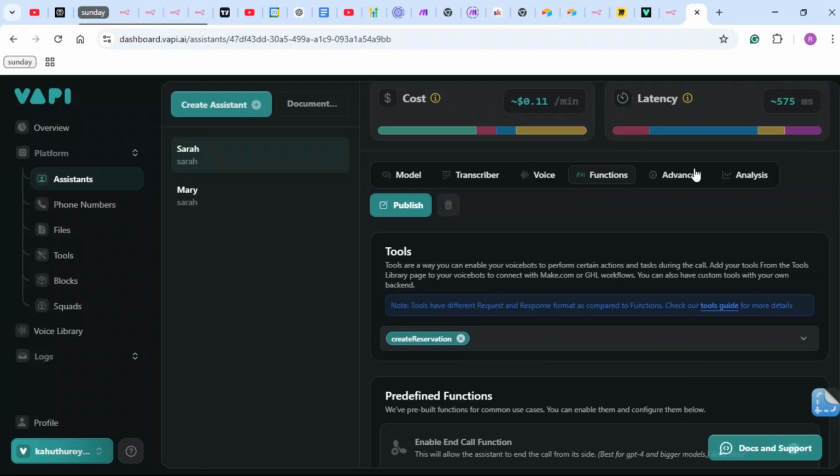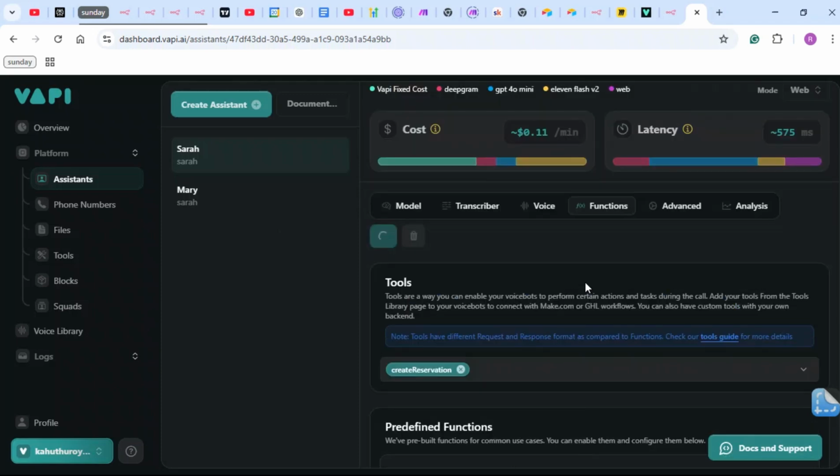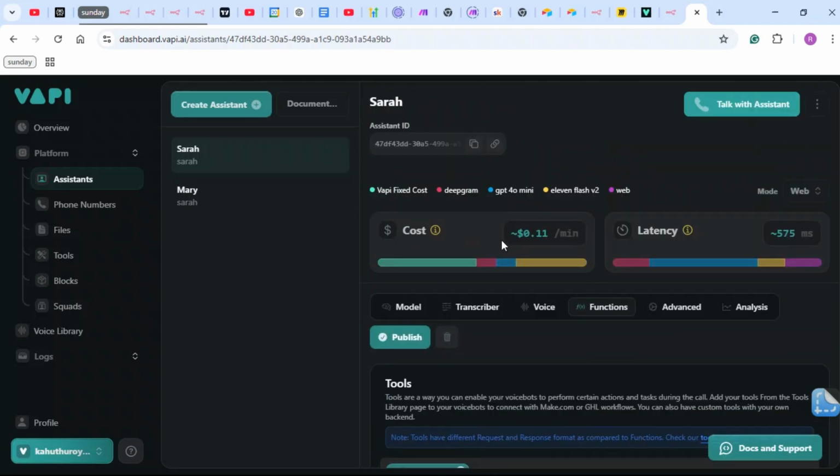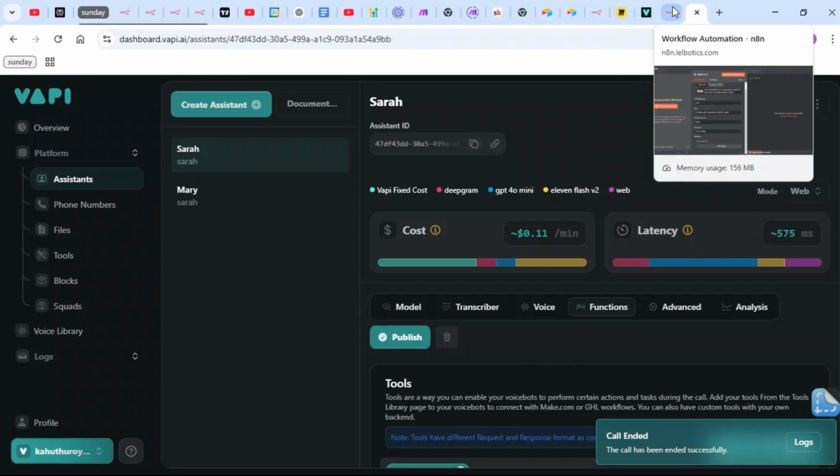Now it's time for N8N. I'm just going to publish one last time to make sure that everything is okay. And 11 cents per minute, 5 milliseconds, it's all good. We can also test this out. Thank you, Roy. What date and time would you like to make the reservation for, and how many guests will be joining you? Tomorrow, 6 p.m., 5 guests. Fetching data. Date error. So that means it's all good, it's okay.